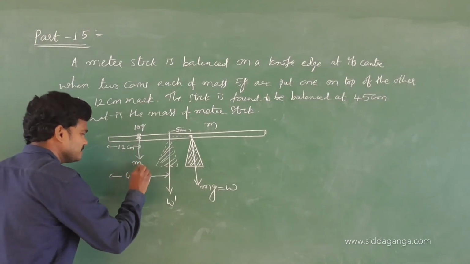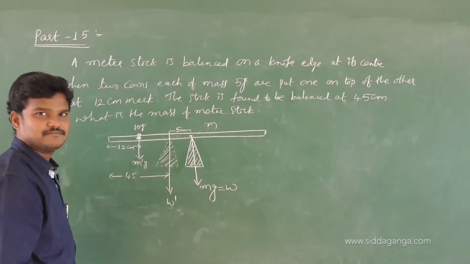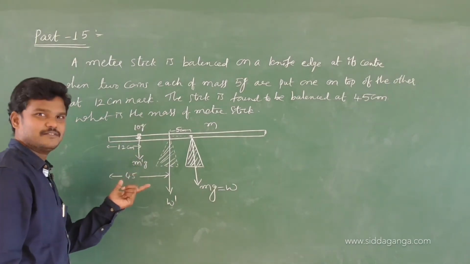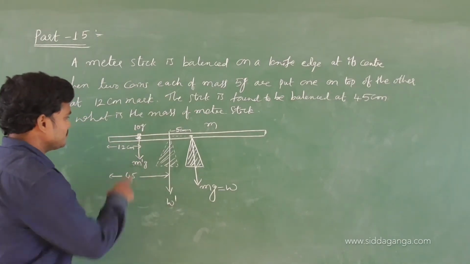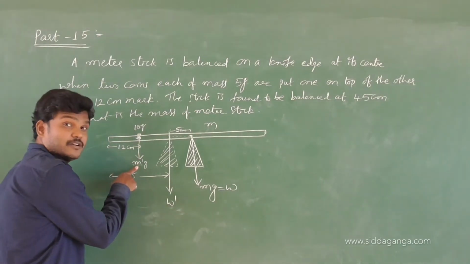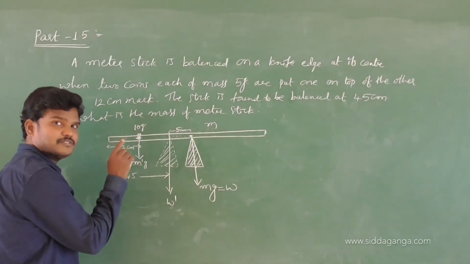Okay, let me write something, M dash G. I think this is clear. M dash G. Okay, don't confuse. Directly I can write. I am worried about you only especially. M dash G. Now what is M dash? The 10 grams coin. M dash is 10. That's it, 10 grams. Nothing but you take the number 10.